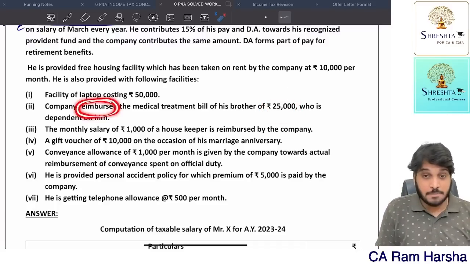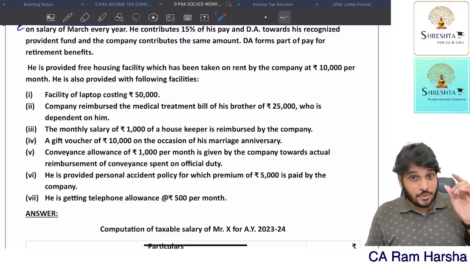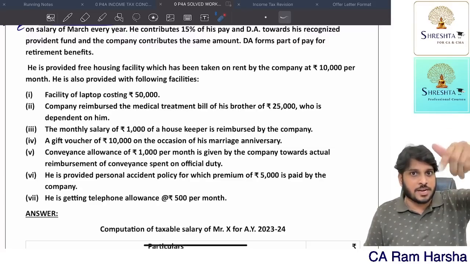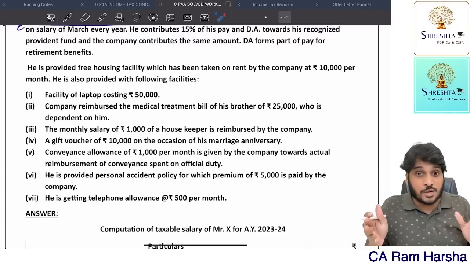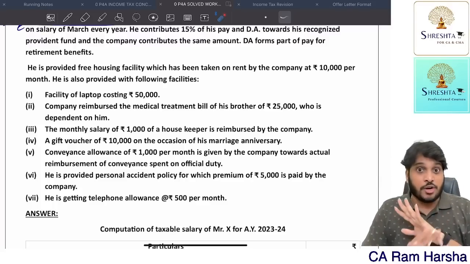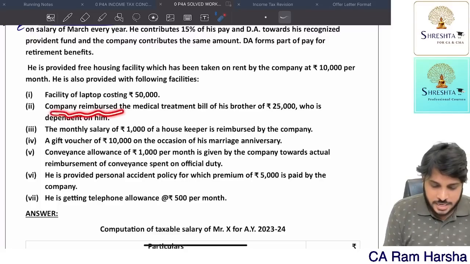Remember, this is a reimbursement, not an allowance. While computing salary for rent-free accommodation, in that salary definition, what is to be included? Taxable portion of allowance to be included. Reimbursement we don't include. Perquisite value under section 17 we don't include in the salary definition. The company reimbursed medical, over.